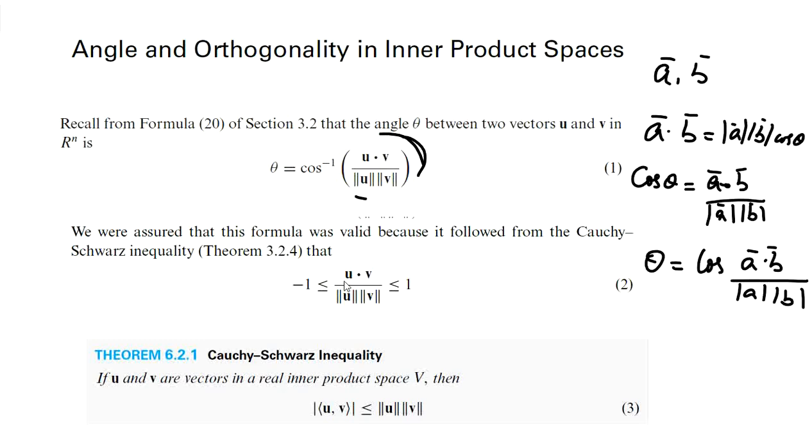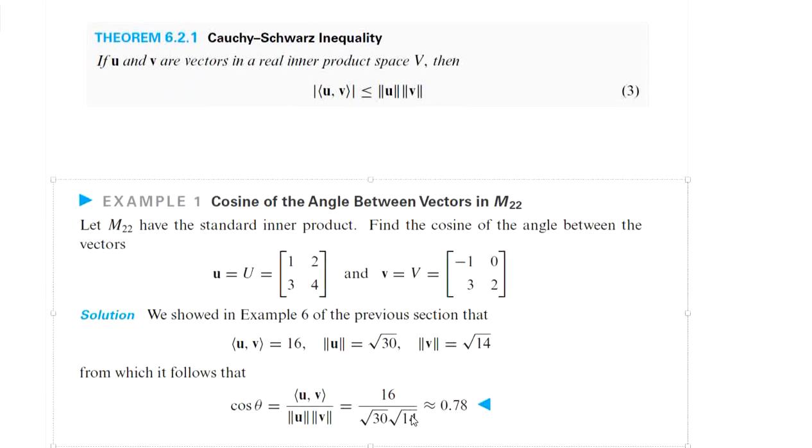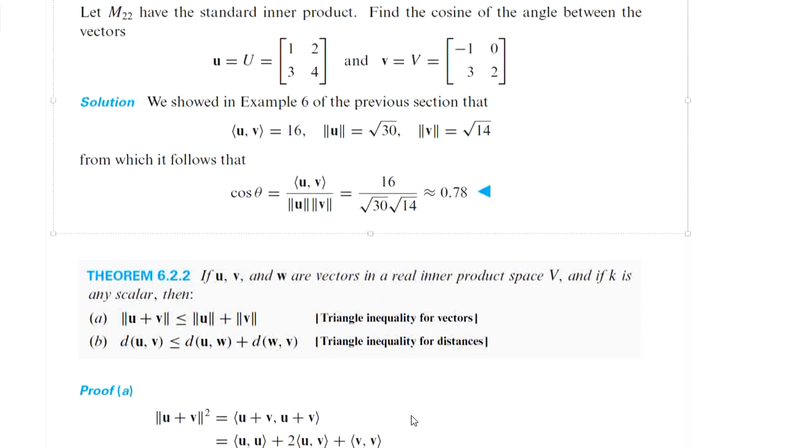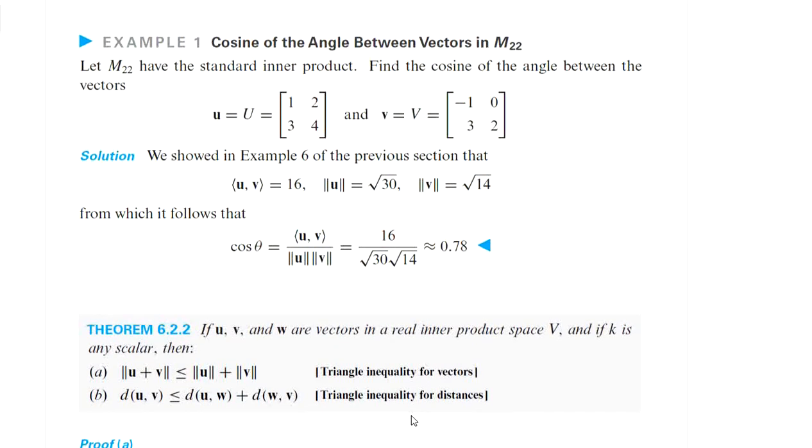Here we can see that u dot v by norm u norm v is in between -1 and 1. For that, we have the Cauchy-Schwarz inequality. If u and v are vectors in a real inner product space V, then modulus of inner product of u with v is less than or equal to norm u norm v. It is called the Cauchy-Schwarz inequality. So we have defined the angle between the two vectors in the form theta equal to cos inverse of A dot B by mod A mod B. Now using that, you can find the angle between two vectors.